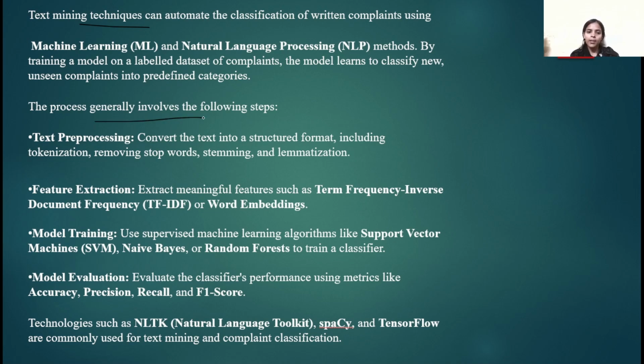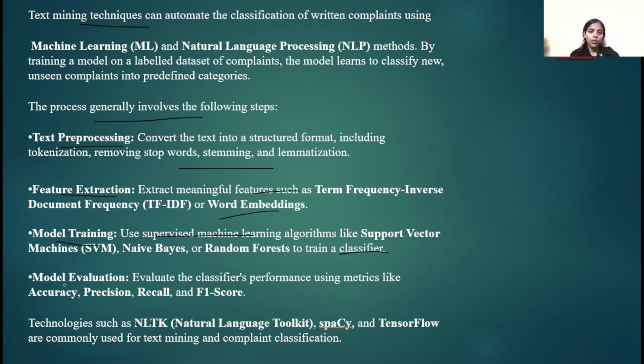The following steps are involved in this process. First is text preprocessing. Here we convert our text into a structured format through tokenization, removing stop words, removing punctuation marks, stemming, lemmatization, etc. Second is feature extraction. Now we extract meaningful features such as term frequency, inverse document frequency, or word embeddings. The third process is model training. Use supervised machine learning algorithms like support vector machine, naive Bayes, and random forest. These are some models used to train a classifier.